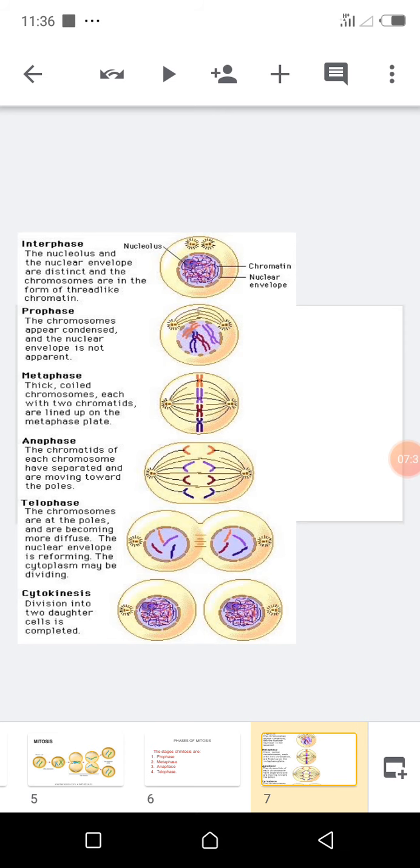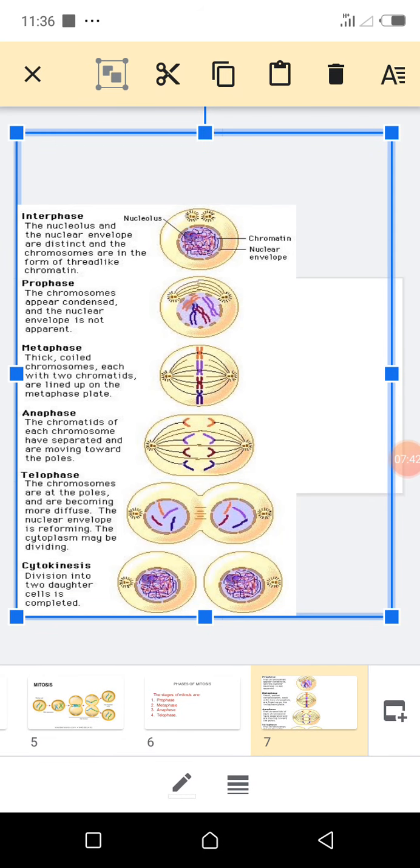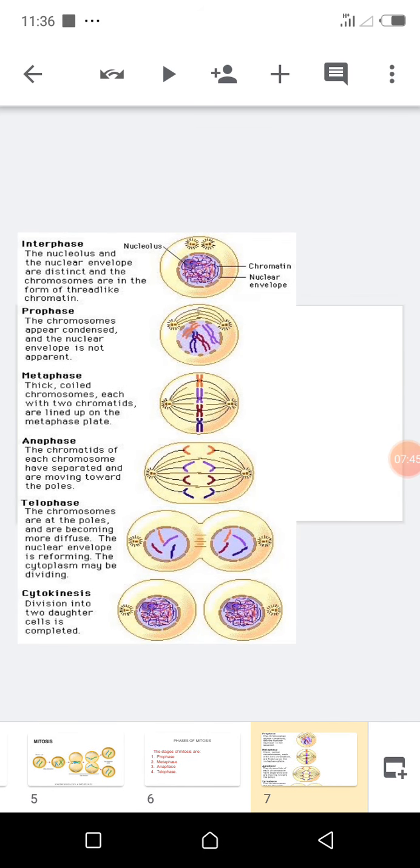So the first stage of mitosis actually is the prophase, where the chromosomes appear condensed and the nuclear envelope is not apparent. The nuclear envelope that was present at interphase becomes dissolved. Now at metaphase, the chromosomes become thickened and coiled, and they appear to have 2 chromatids.